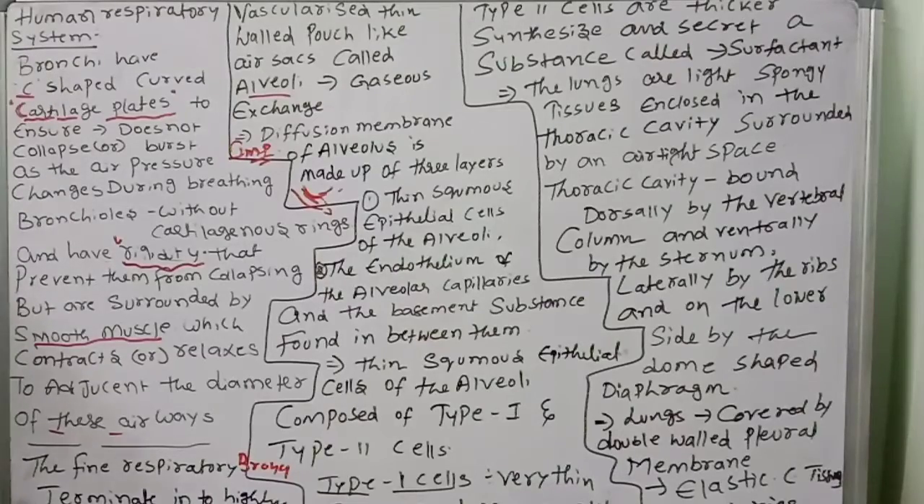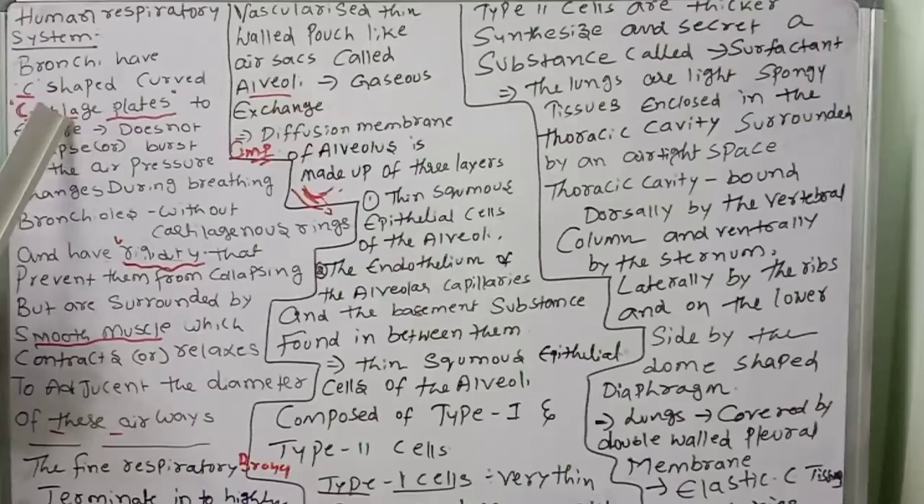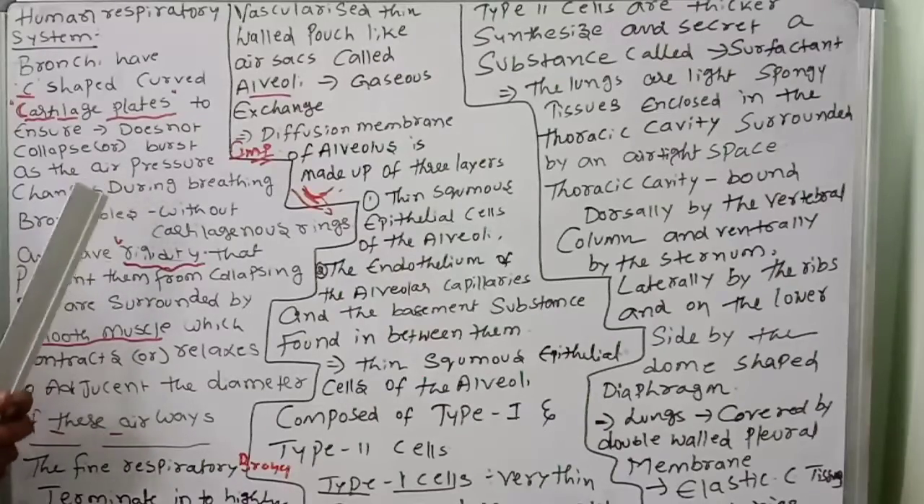What about the bronchi? The bronchi have C-shaped curved cartilage plates to ensure that the air passage does not collapse or burst as air pressure changes during breathing. See, sometimes we inhale very fast, and we exhale very slow or very fast. That time the air pressure changes during breathing. If cartilaginous plates were not there, the trachea or bronchi would burst. But here it is not happening. Why? Because cartilaginous plates ensure it does not collapse or burst as the air pressure changes.